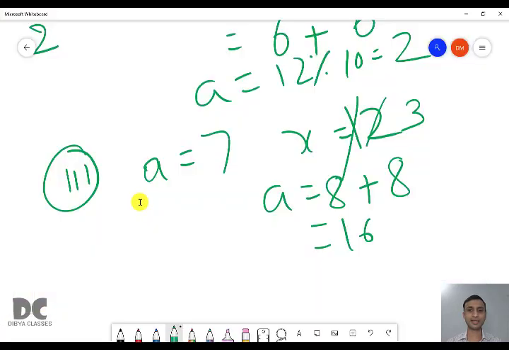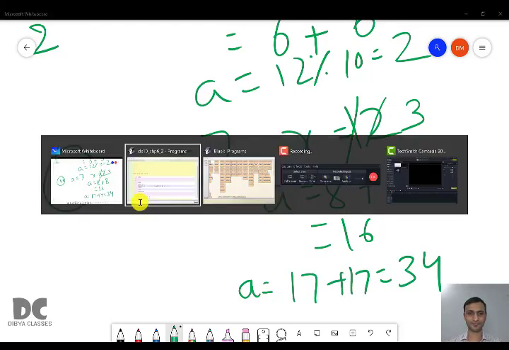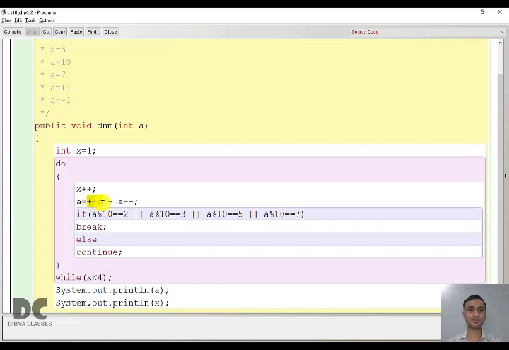Then again we'll calculate A. If you remember, A is 16 now. So 17 plus 17, that is 34. I assume that you already know how to solve increment decrement. We have solved many questions. This is based on chapter 3. If you don't remember how to solve increment decrement, then you can go to chapter 3 and look at all the videos where we have solved increment decrements.